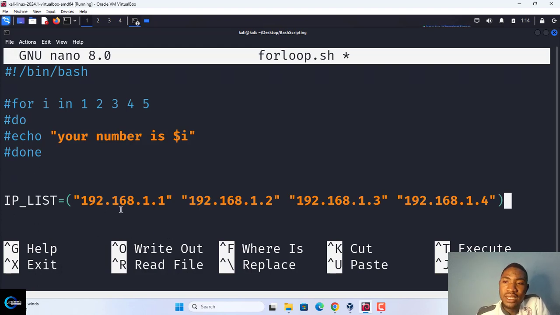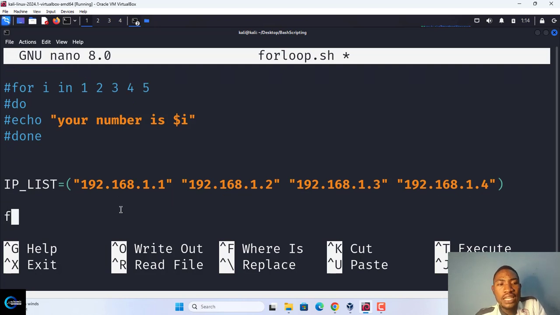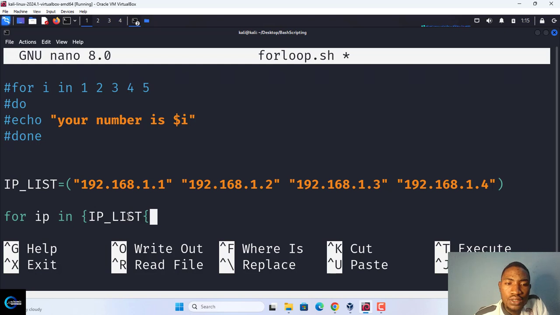Let's call it an IP list. Now this is what we want to do. We want to use a for loop. For IP in IP list, because it's a sequence, because it's an array. When we have multiple values in a variable, you call it an array. So that's why we are doing for IP in IP list. This way we get all of them.